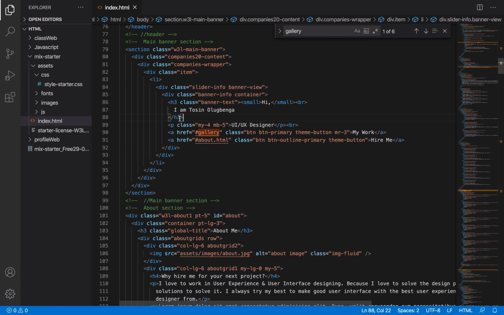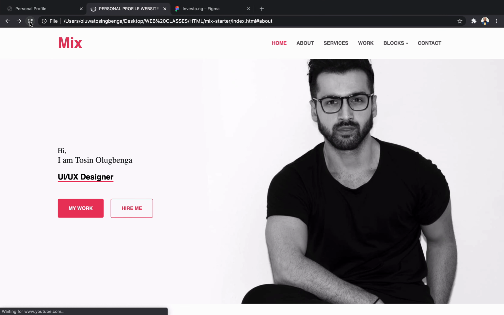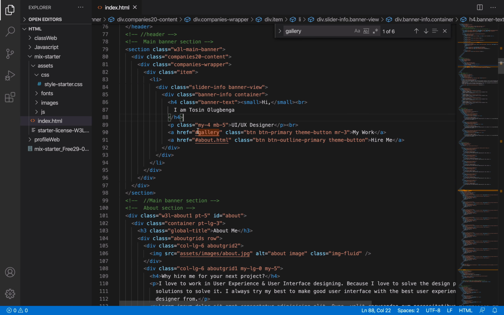So I might decide to change it to, I think, H4. So you can do so many things on this code. Just change it to what you think it should be. Oh, it's now smaller. So I need to return it back to H3, H4 is smaller. Okay. Let me return it back to H3.